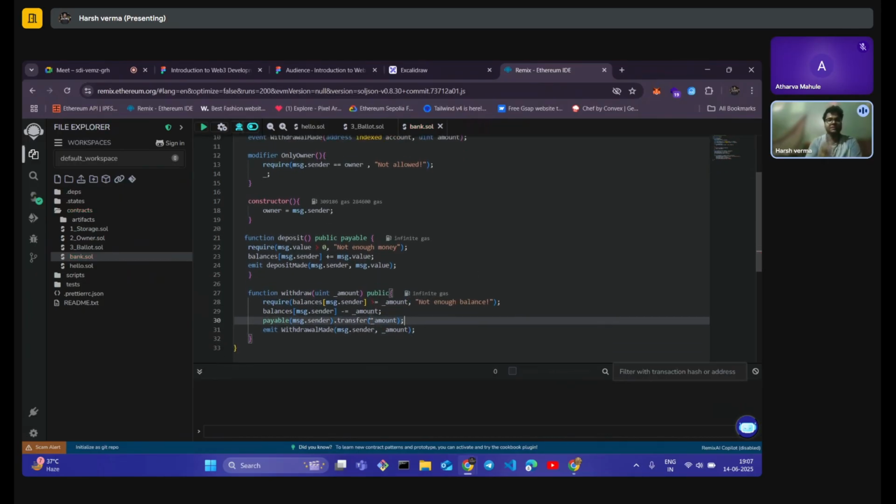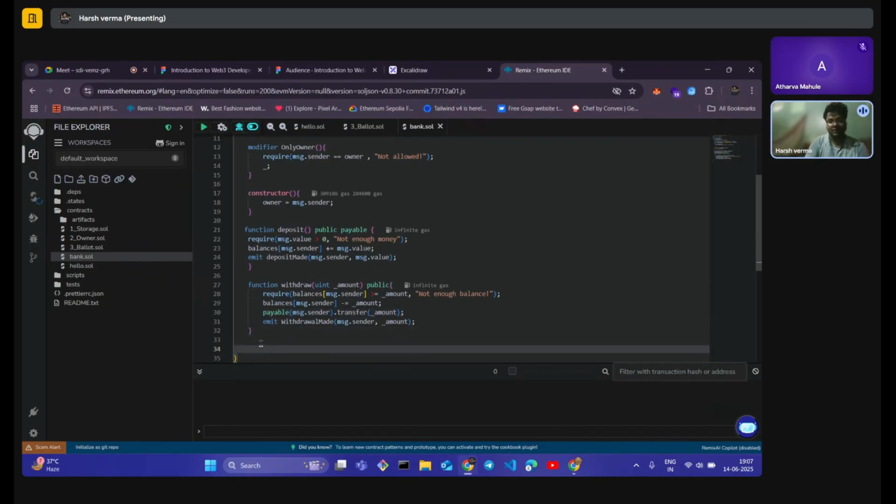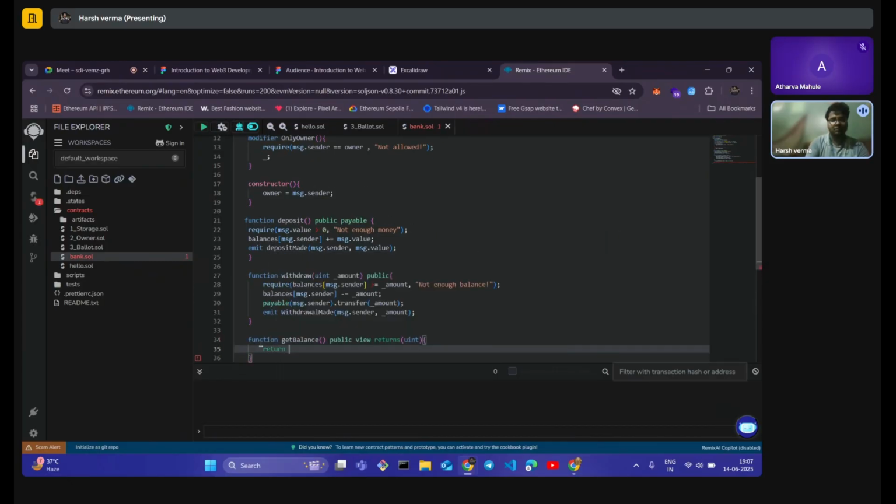Now we have written a basic idea of our smart contract. We are able to give money, we are able to take out the money, but we also have to check the bank balance. So we will write a function for bank balance. It will be fairly easy. It will be function getBalance. It will be a reading function, so we don't need any arguments. It will be a public function, and we will set view so we can avoid anyone making any changes, and it will be returning us a uint. And what is it going to return? It is going to return the amount of balance we have.